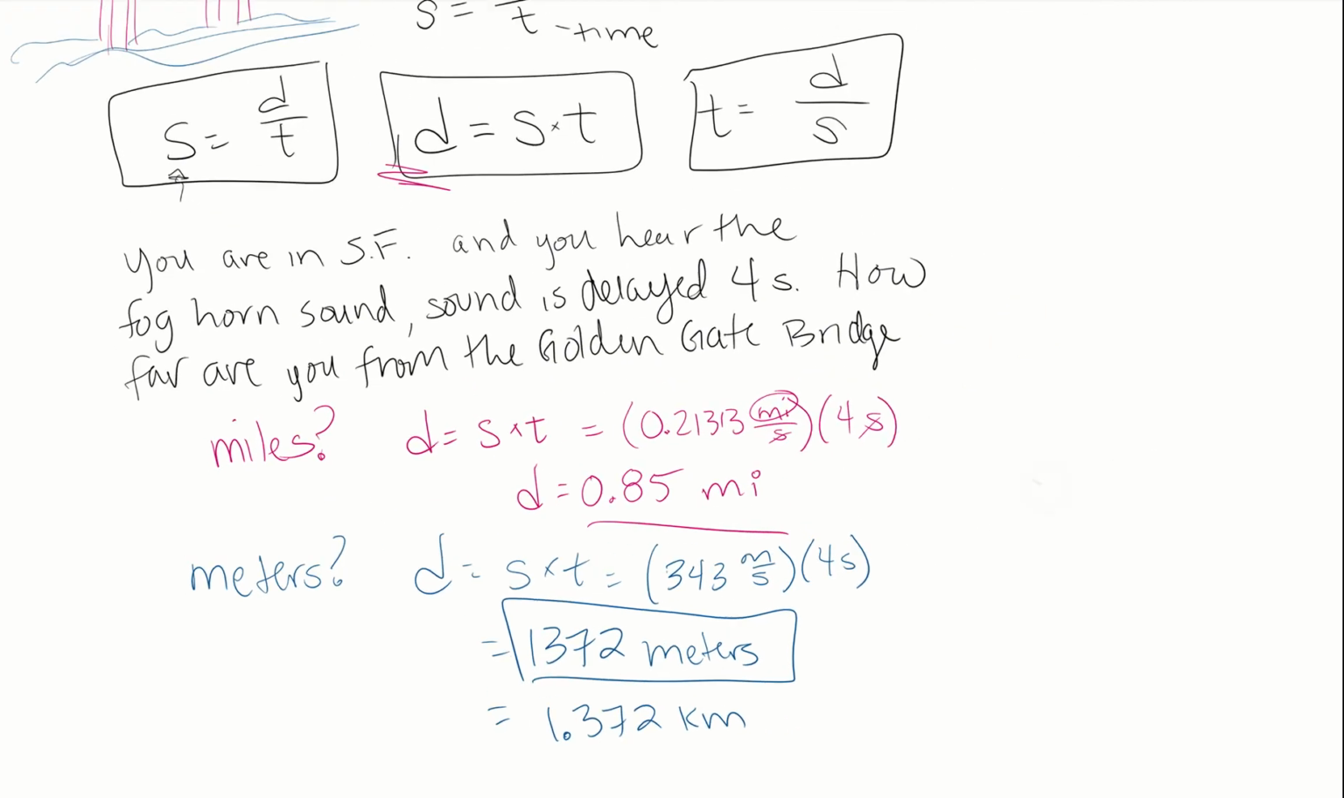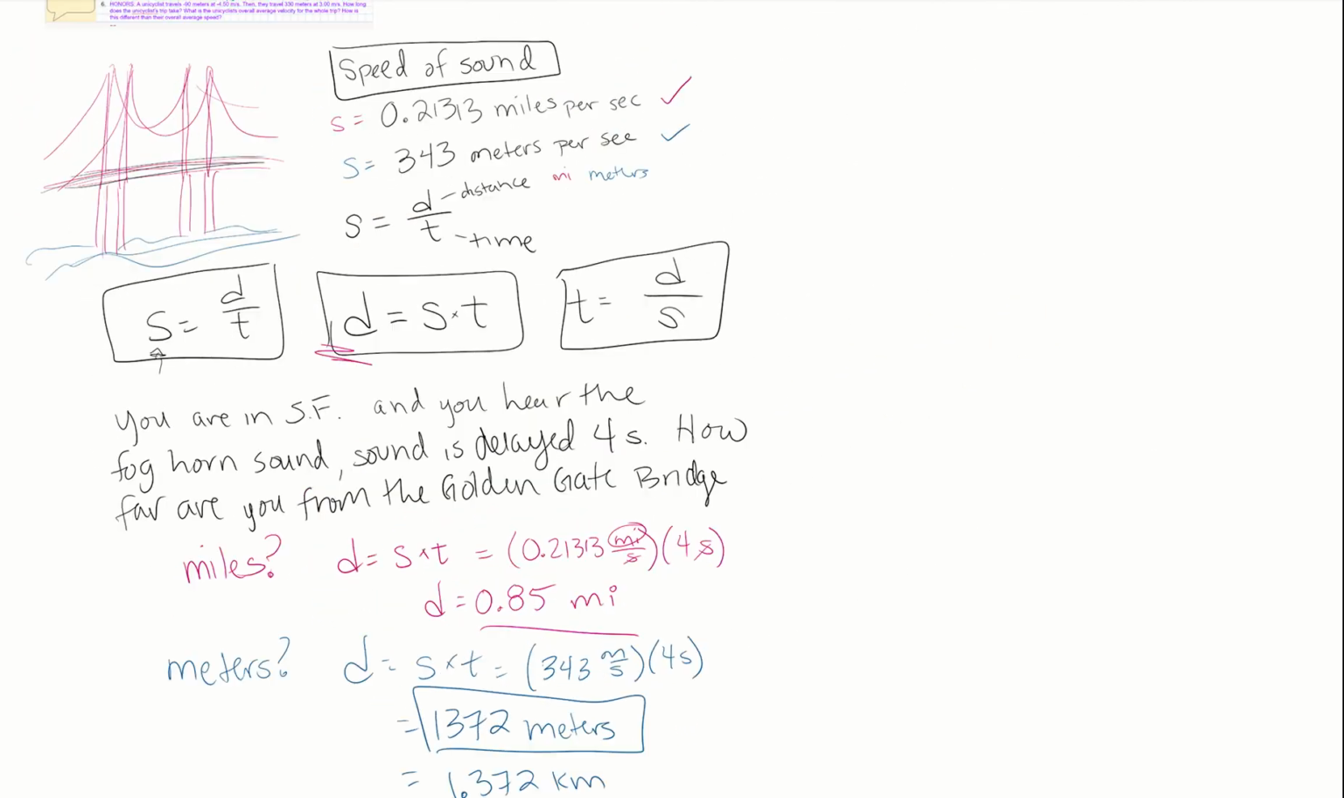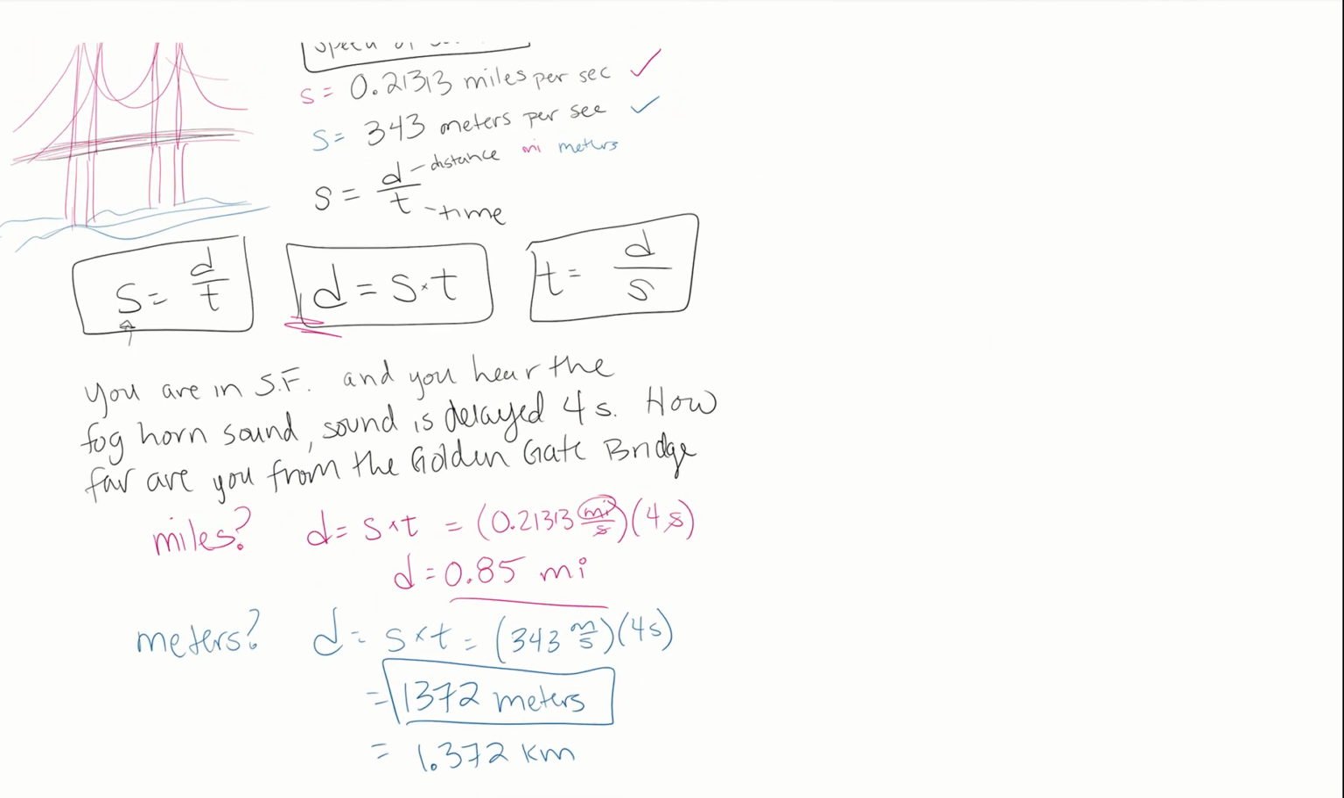So remember we have 3 different equations that we can get from our speed equation. We're given the speed of sound in 2 different units, miles per second and meters per second. Depending on what the question is asking, you have to choose which equation you're using, and also which value of the speed of sound you need to use. So hopefully this was helpful, and you can resubmit that activity if you're not happy with your original score.